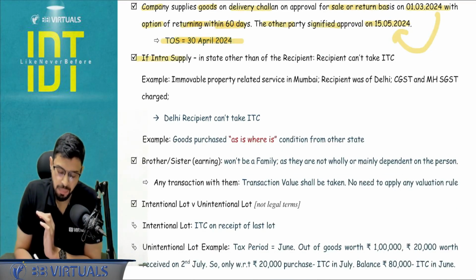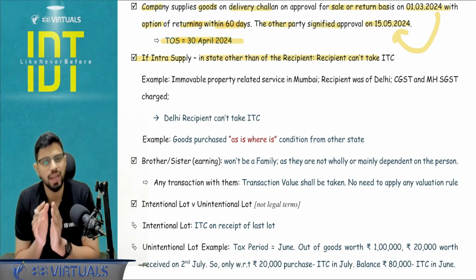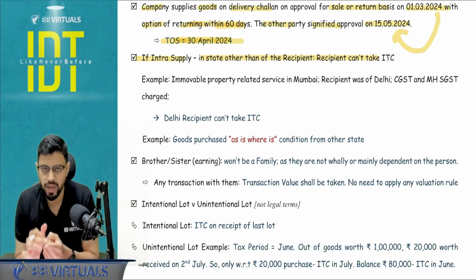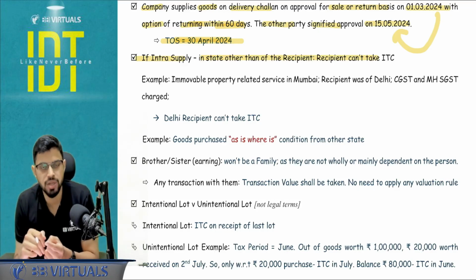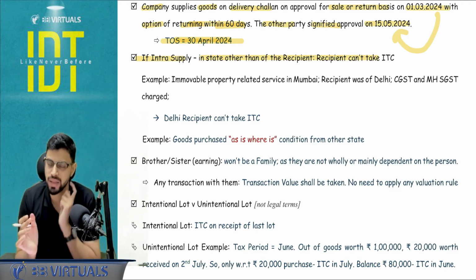If there is an intrastate supply happening in some other state, meaning recipient is not registered there, I cannot take the ITC. Classic example, hotel stay. I am registered in Maharashtra, but I go and stay in a hotel in Delhi. That would be an intrastate Delhi supply. I cannot take the ITC.